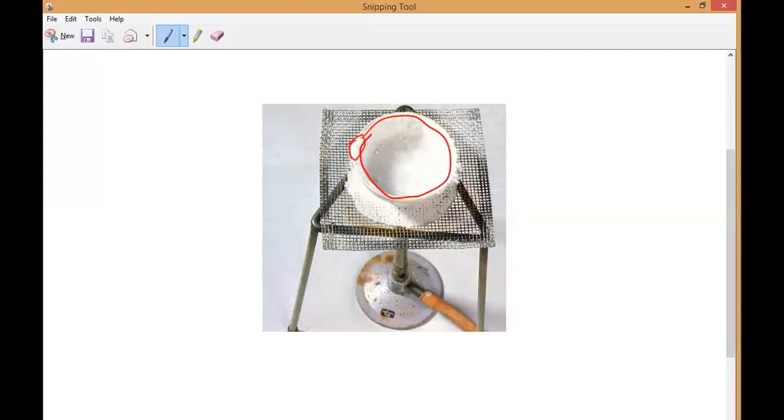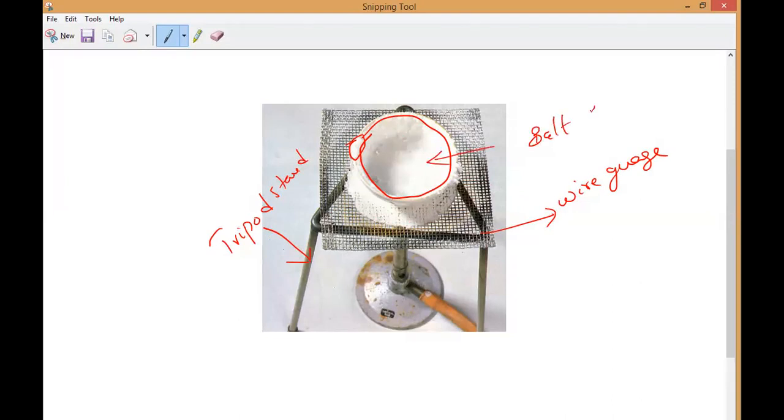This is our experimental setup. If you try it also, be very careful. Take any kind of petri dish or ceramic bowl and hold it very tightly. This is called a wire gauze. Understand? If you go to our chemistry lab, it will be available. This is called a tripod stand. So one tripod stand, one wire gauze and one China dish, and inside we have to keep the salt solution.